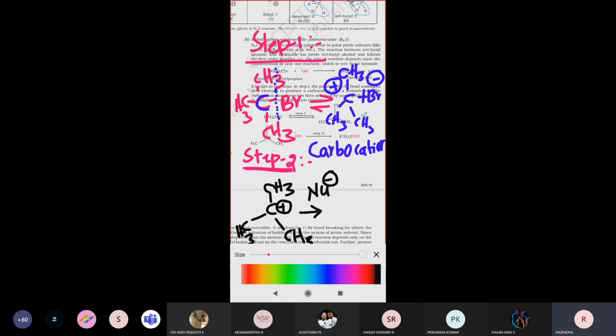It attacks from the forward direction, and another is the backward direction.